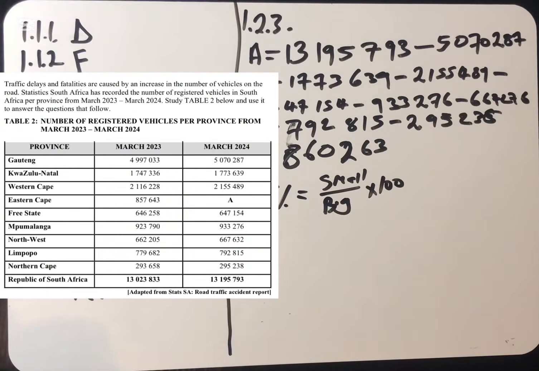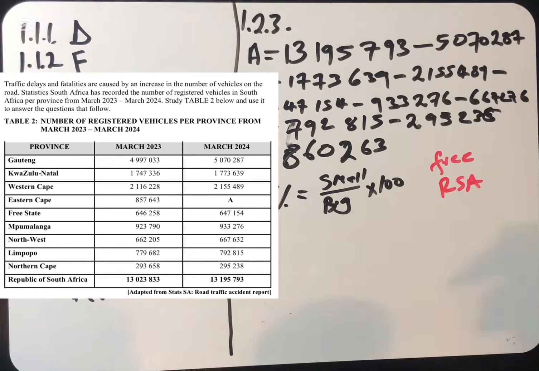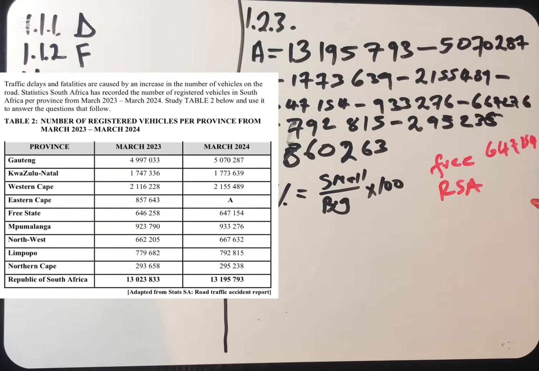Percentage is equal to the small amount divided by the big amount, multiplied by 100. So what do we mean by a small amount and a big amount? In this case, we are dealing with the Free State and the Republic of South Africa. We have a certain number of vehicles in the Free State, which is 647,154. Then the Republic of South Africa is 13,195,793. So we have these two numbers.